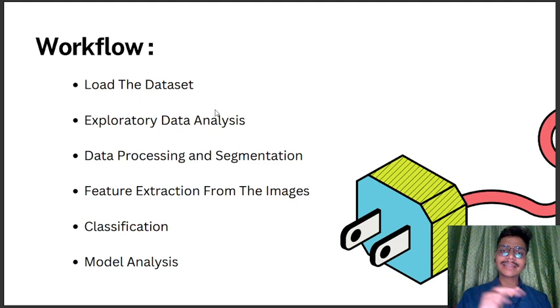So the next step, let's talk about which model we are working on. In this project, we are using TensorFlow's Keras model, from which we are using the convolutional neural network, CNN. CNN is one of the best algorithms used to identify patterns from images.